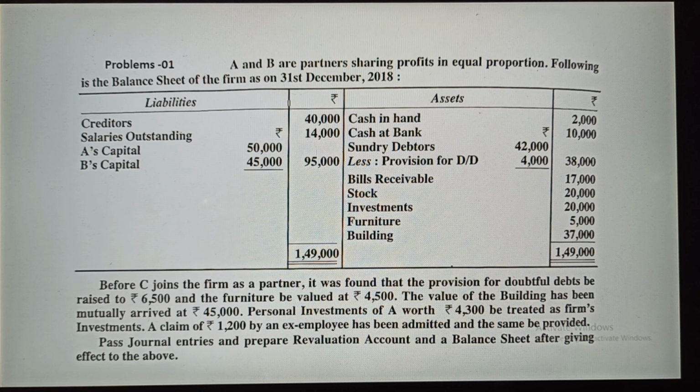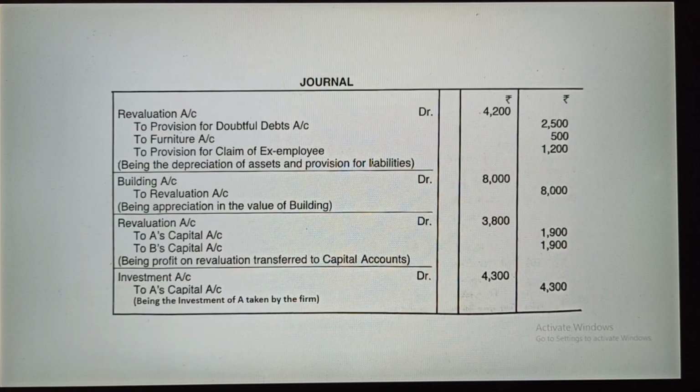So at the time of credit, you will do revaluation account debit to provision for doubtful debt, to furniture, and to provision for claim of ex-employee. See, you are going to prepare the revaluation account.